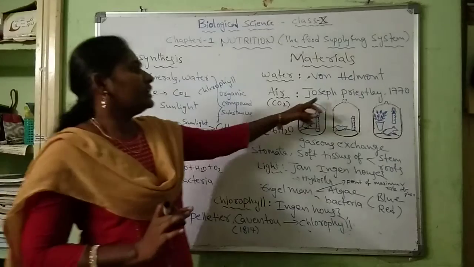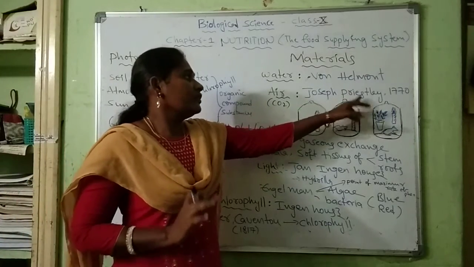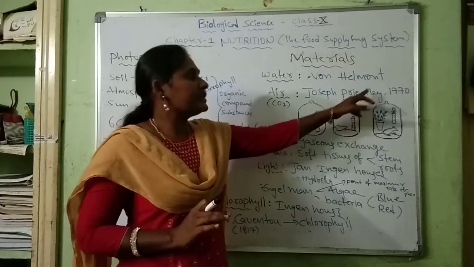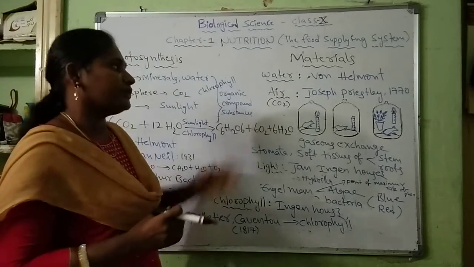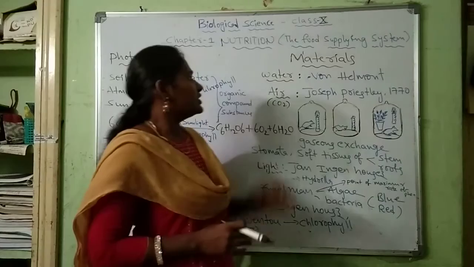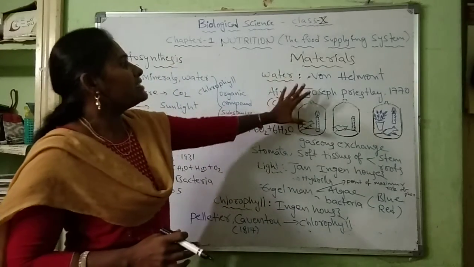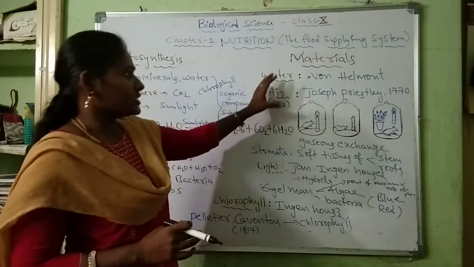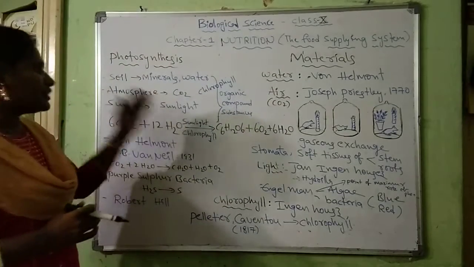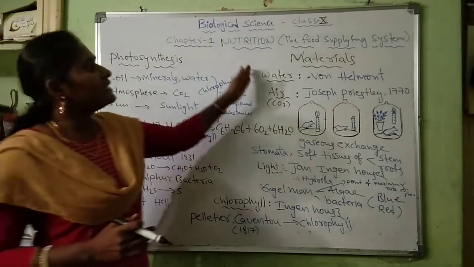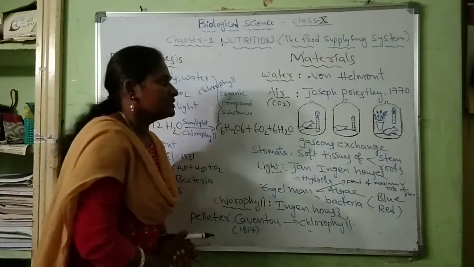You should know that Joseph Priestley discovered oxygen in 1774 and the name oxygen was coined by Lavoisier in 1775. So these are the materials essential for the process of photosynthesis, and this was about photosynthesis, the equation of photosynthesis and the materials essential for photosynthesis. So thank you.